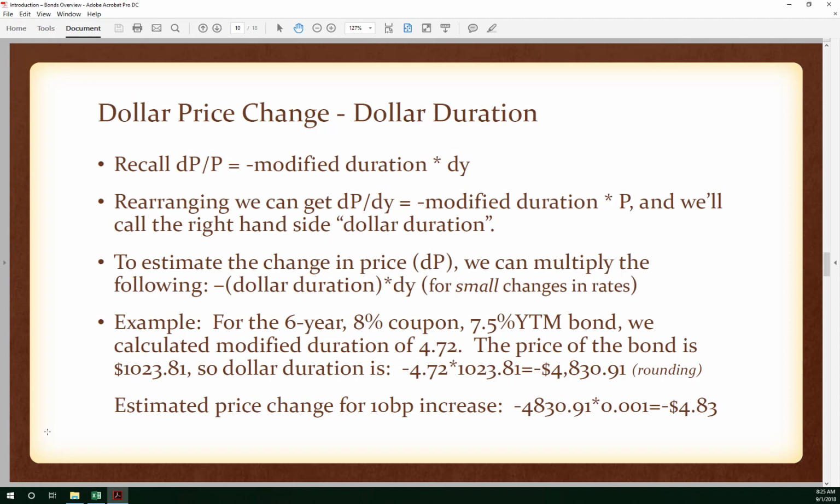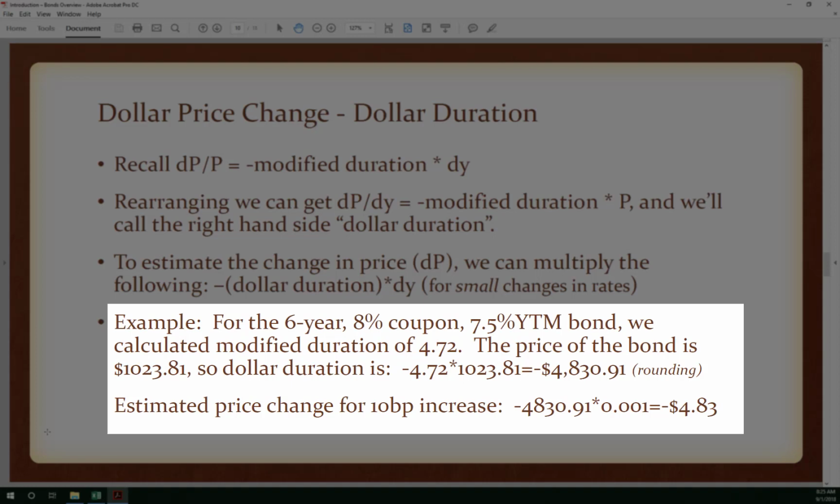If we rearrange some things and put dP over dy is equal to negative modified duration times P, just a little bit of algebraic manipulation, this right-hand side is going to be called the dollar duration. So negative modified duration times P, that is the price of the bond, gives us dollar duration. And we can use that dollar duration to estimate the change in price in dollars. So if we multiply the negative dollar duration times the change in interest rates, we would come up with an estimated change in the value in the dollar amount of that bond.